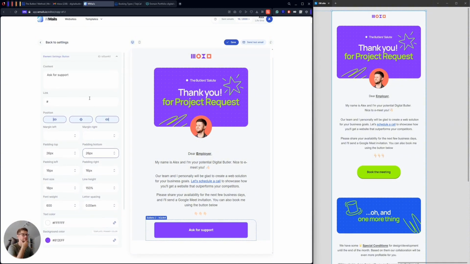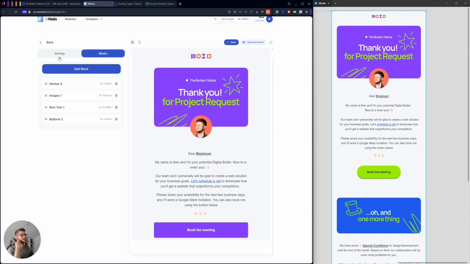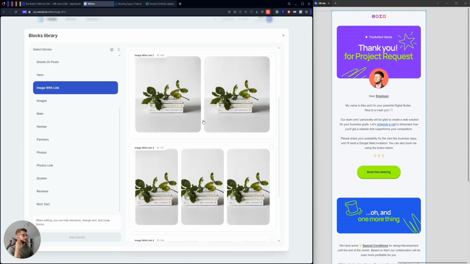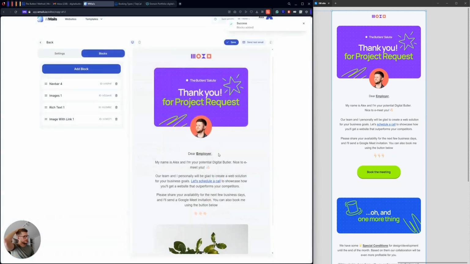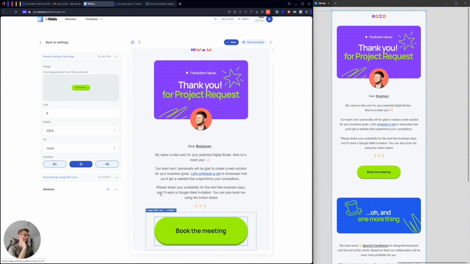based on the fact that I'm not able to add a shadow on the bottom, I will do a trick. The same trick that I did with this block. So to not build it from scratch, and because I'm not able to use custom fonts in emails, I will just use an image with a link to put this button here. So I will add this block. I'll go image with link, and let me just add the same block that I used in the past. And when I go to it, I will upload the button image.